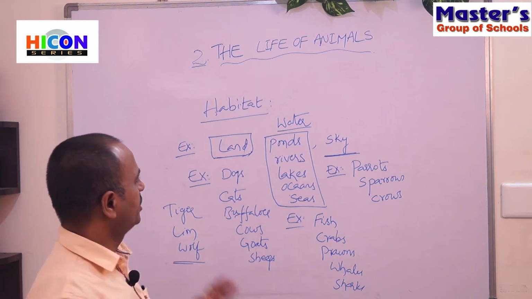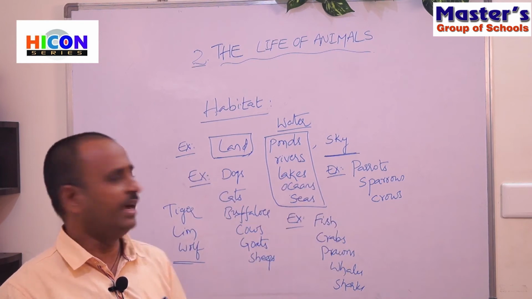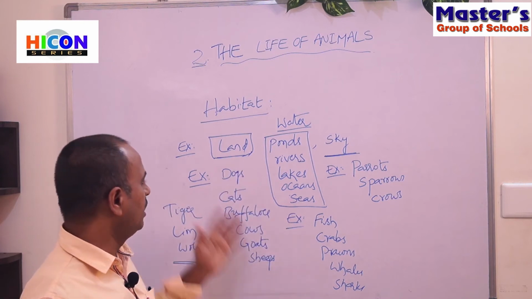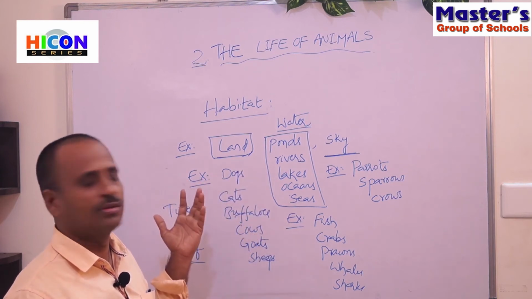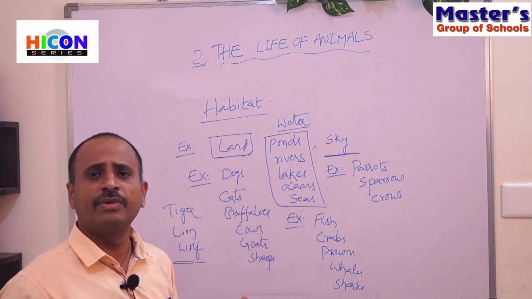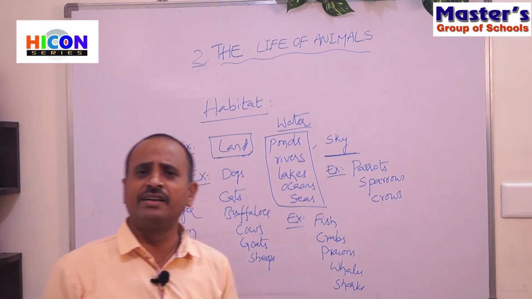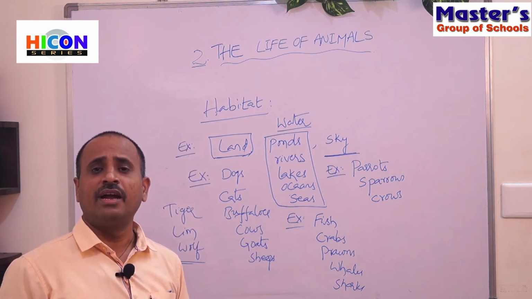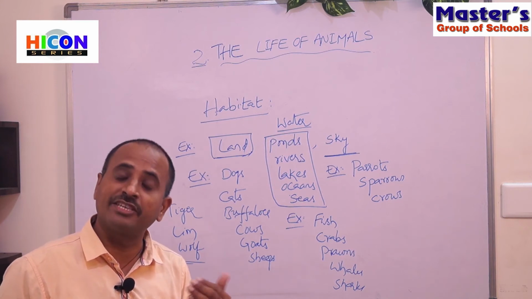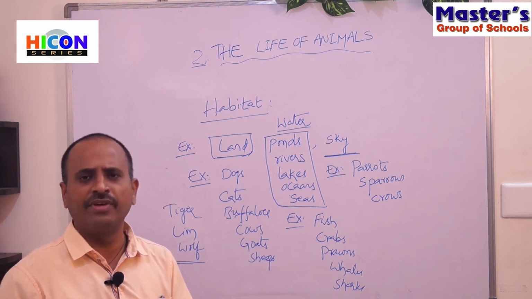So children, these are the different types of animals which we will observe in our daily life, in our surroundings. And these animals are different in different ways. So children, do all these animals look the same? No. The animals look different in their skin, in their food habits, in their movement, and also in their respiration. In this way, all the animals are different in different ways.